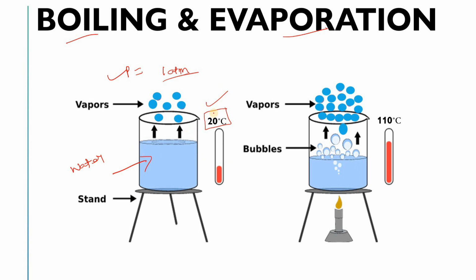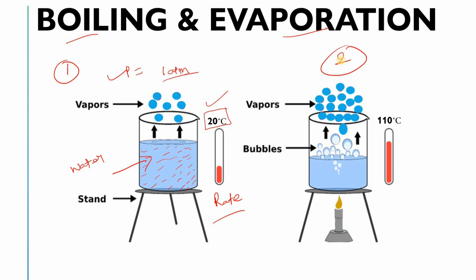So what is happening here right now? We are not heating it, we are not doing anything, but vapors are generating. And your liquid evaporates at every temperature, right? But the rate will be different: the rate will be low at low temperature and high at high temperature, right? Now this is our case 1 and this is our case 2, and about case 2 we will discuss later.